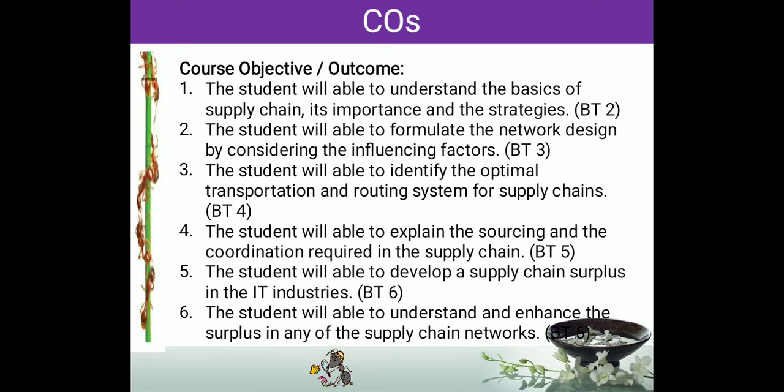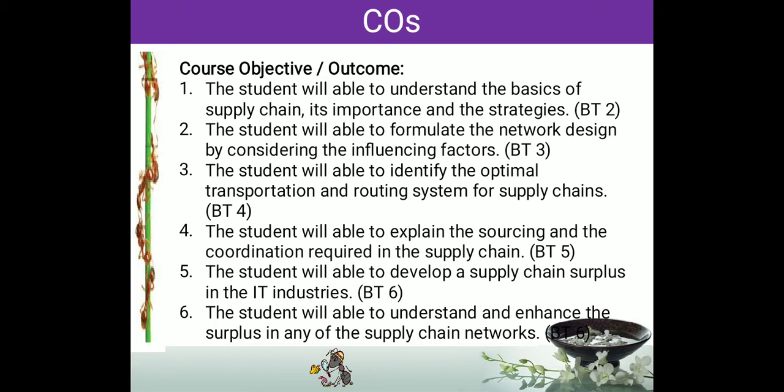Next, if you complete Unit 4, the student will be able to explain the sourcing and the coordination required in the supply chain. What is meant by sourcing? That is, what are the available sources. Suppose Flipkart is delivering a product, Flipkart will think about what are the available sources to deliver. Shall we go to courier persons, or to product delivery persons, or shall we deliver by ourselves, or shall we recruit, rent, or hire some persons. This is what we call sourcing. What are the available sources?